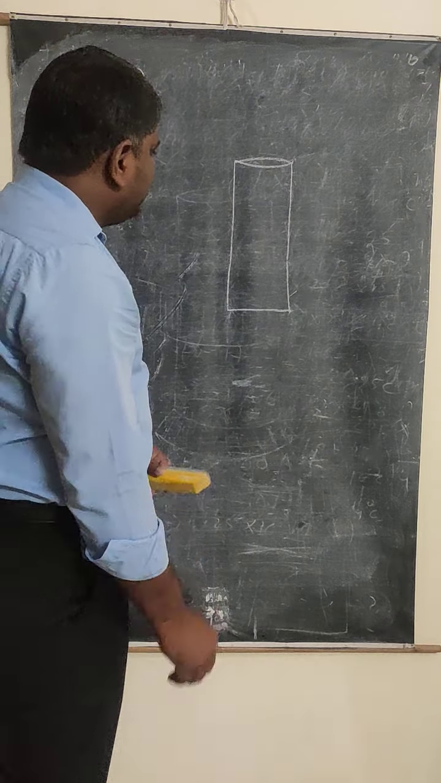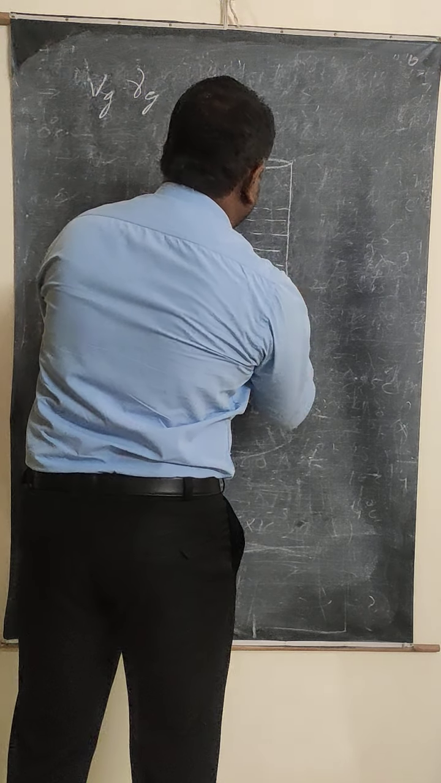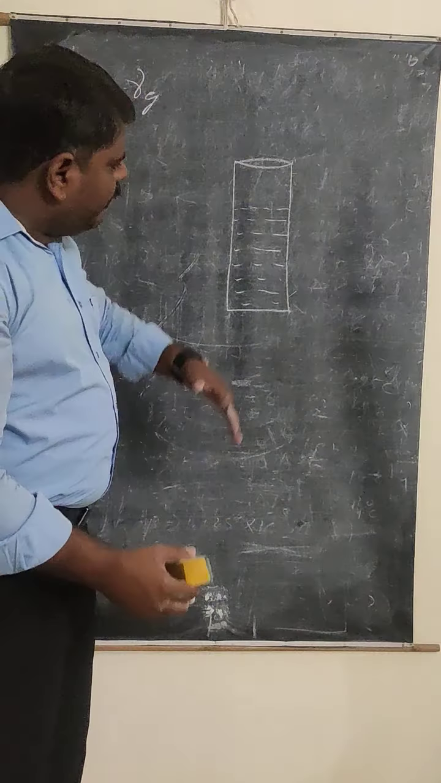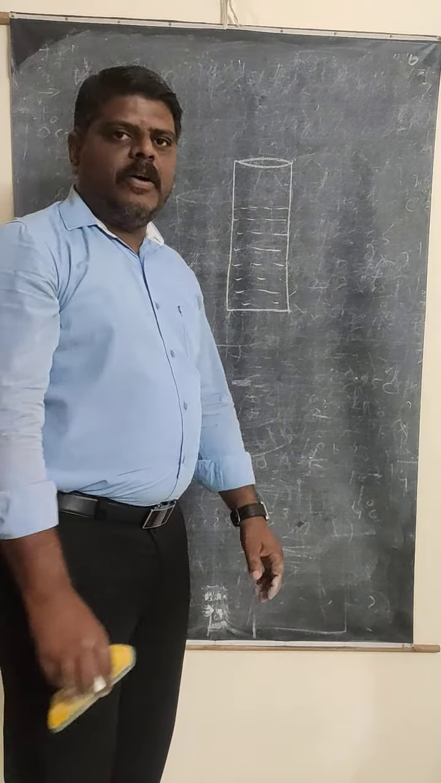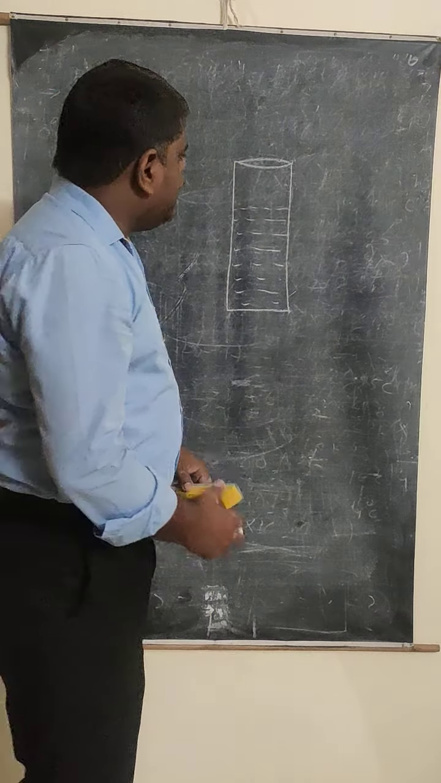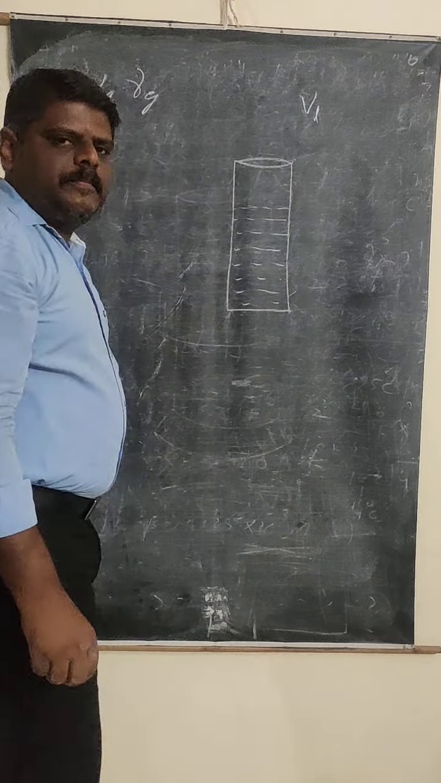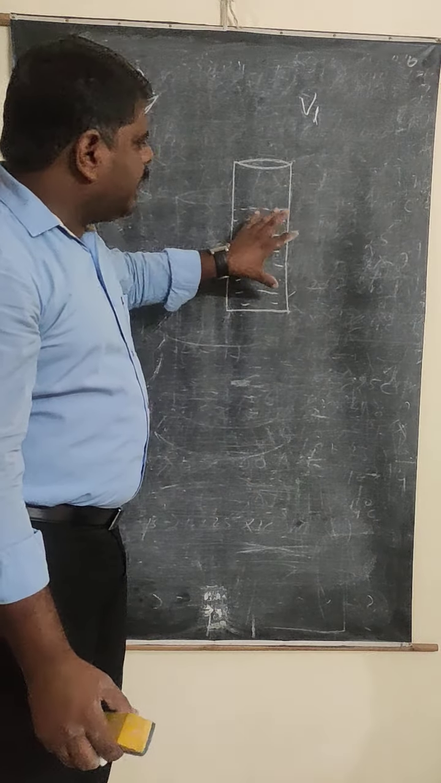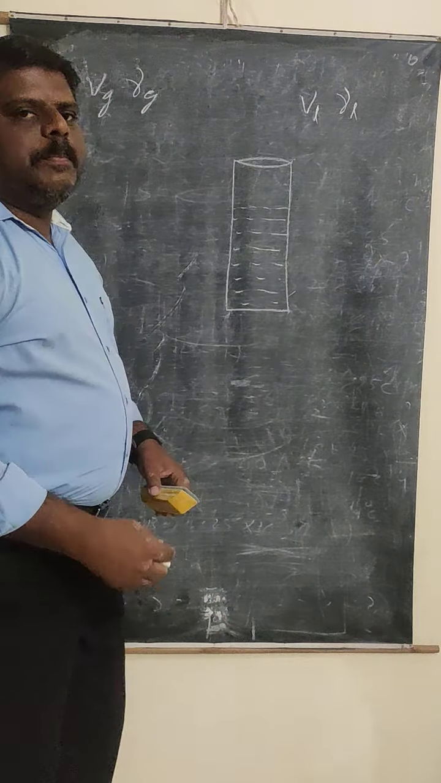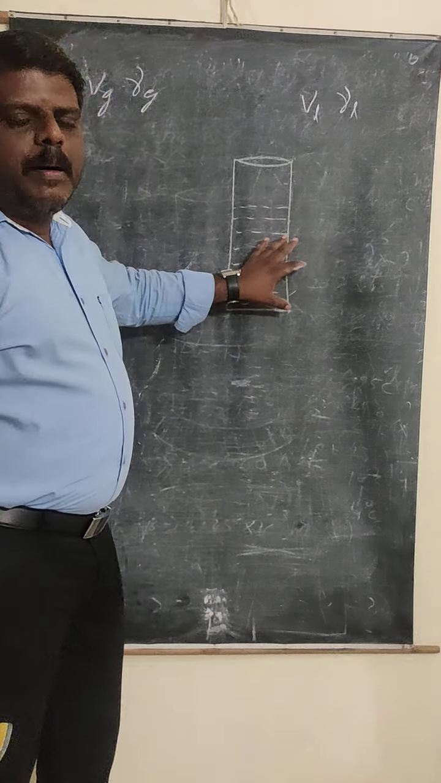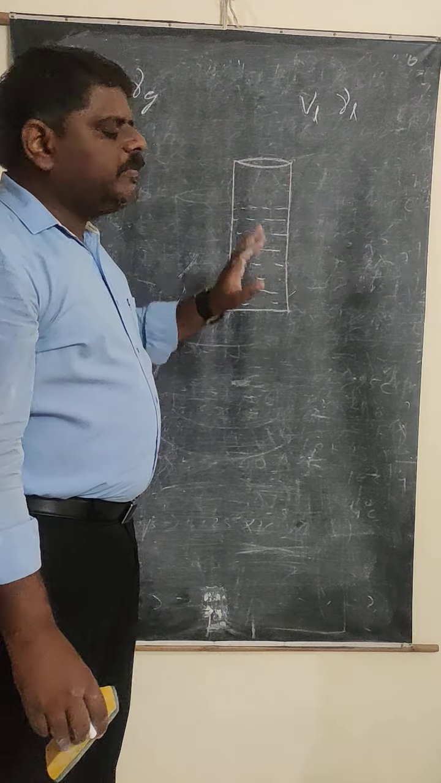In this glass bowl, I am going to fill a liquid up to this level. I am not completely filling it, only up to this level. Whatever remains is called the empty space. The volume of the liquid you are taking is VL. VL represents the volume of the liquid you have taken in the container. And gamma L represents the volume coefficient of the liquid.